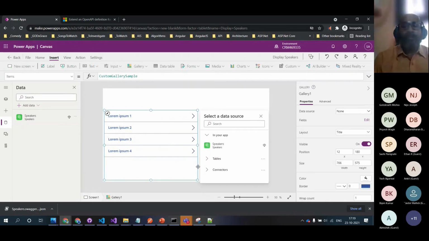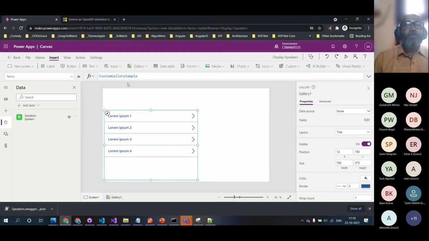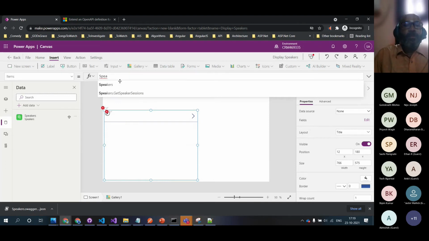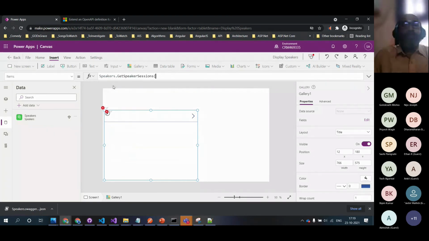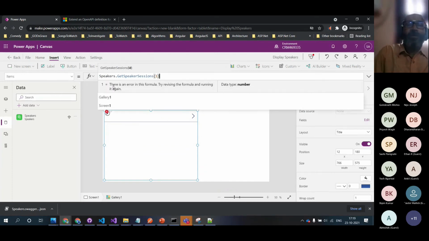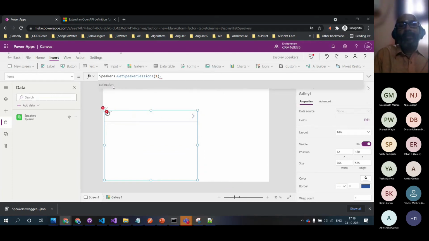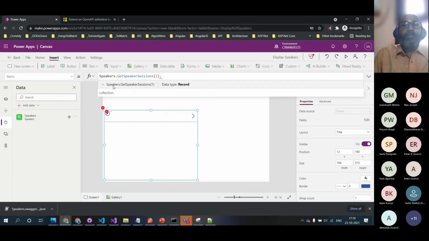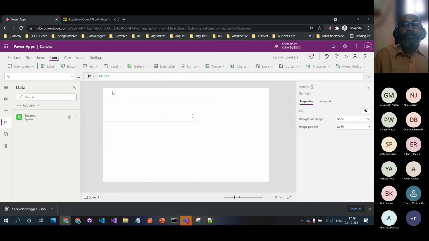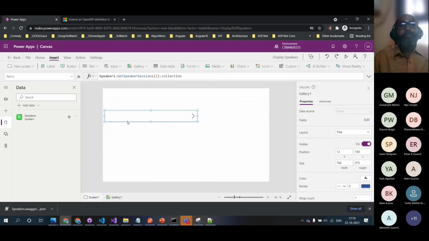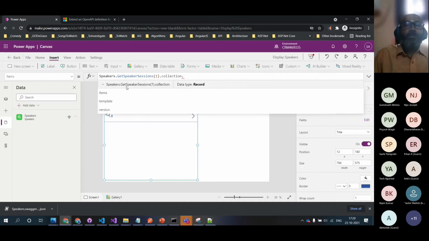Now, how do we connect? The speakers are here. So I am going here and typing speakers, and when I type speakers, then GetSpeakerSessions of 1. I'm hard coding it. Then I have the collection, and I have the collection dot items.